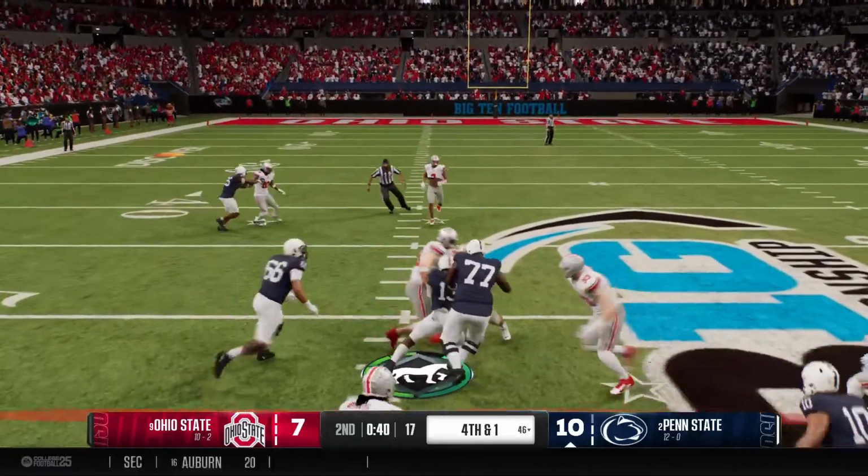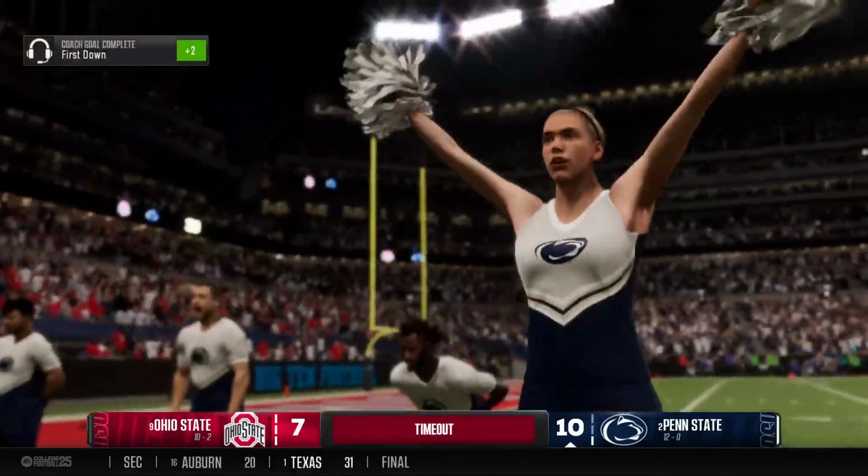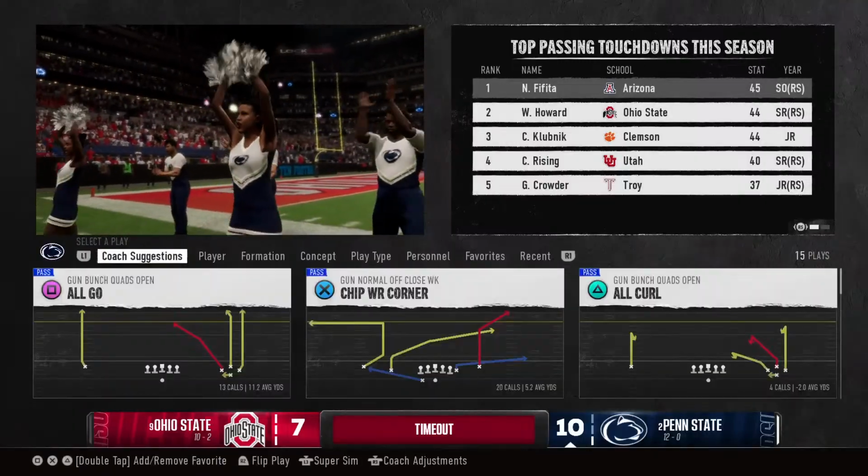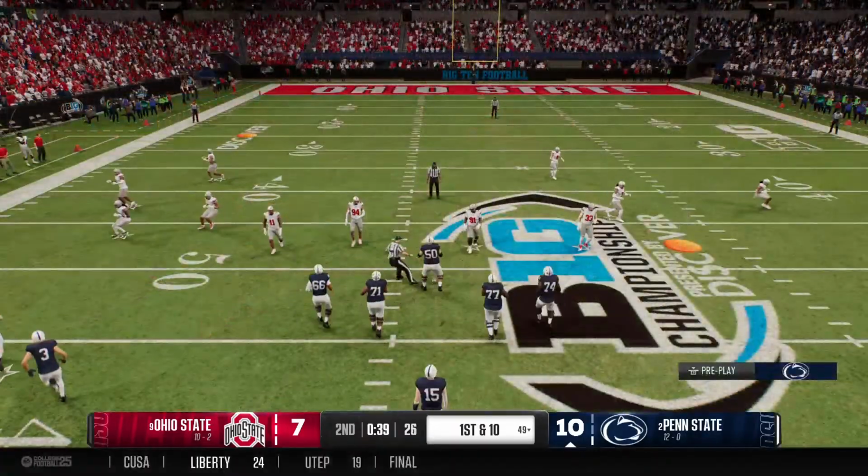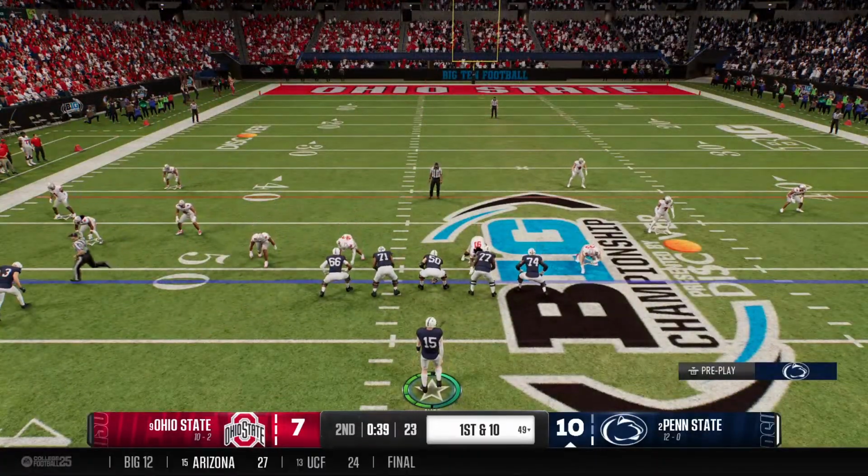A running play called on 4th down. They stop it at the 49. I know, it sucks. And the offense will now quickly spend a timeout. The quarterback now all alone in the backfield.